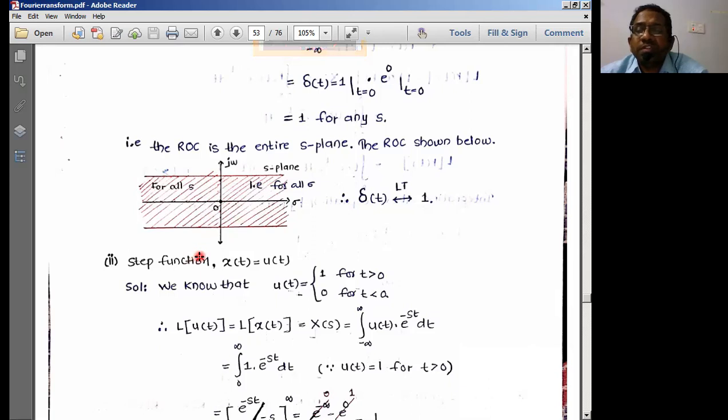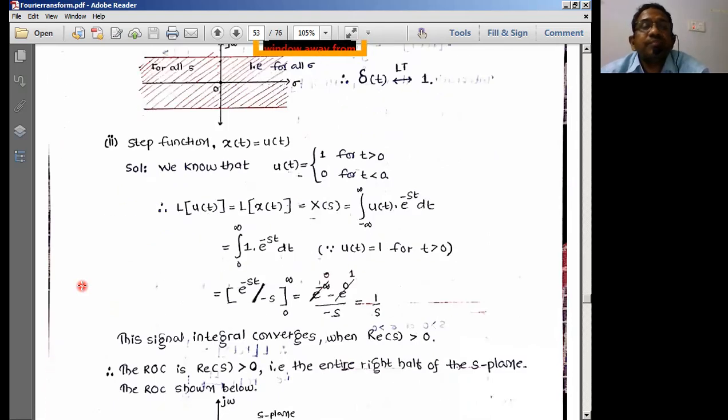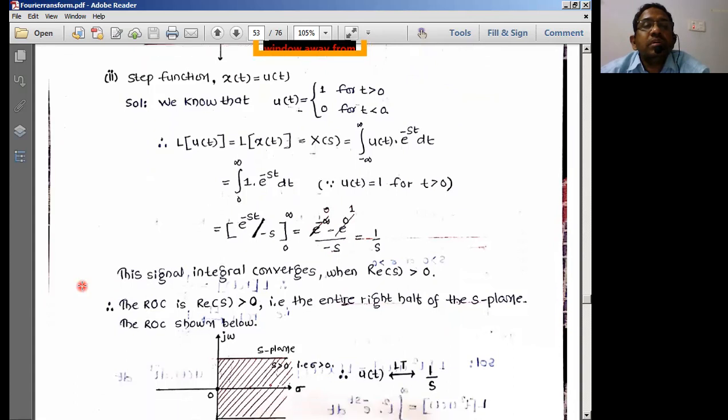It is somewhat more specific than the Fourier transform representation. For the Fourier transform, you have simply drawn only one line here. This bottom line we have not drawn, because there is no case of ROC when we are discussing the Fourier transforms. Let us go with another problem now.